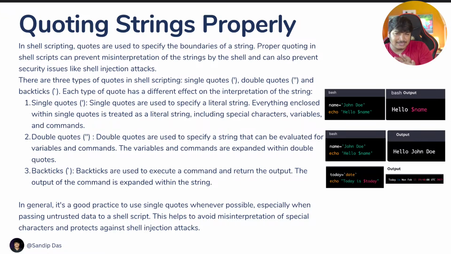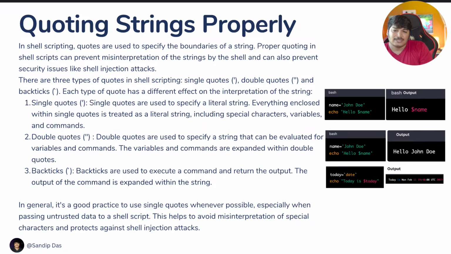Now there are three types of quotes available in shell scripting. First one is the single quote, second one is the double quote, and the third one is the backtick. Okay, now each type of quote is interpreted differently based on how you use it.